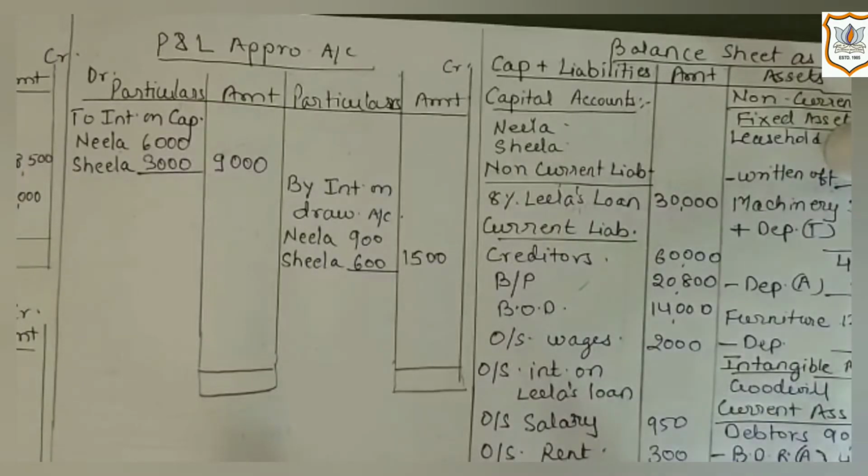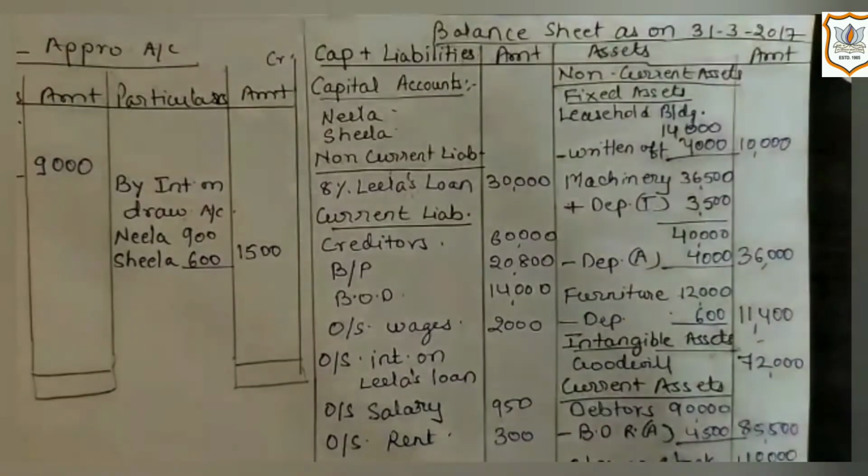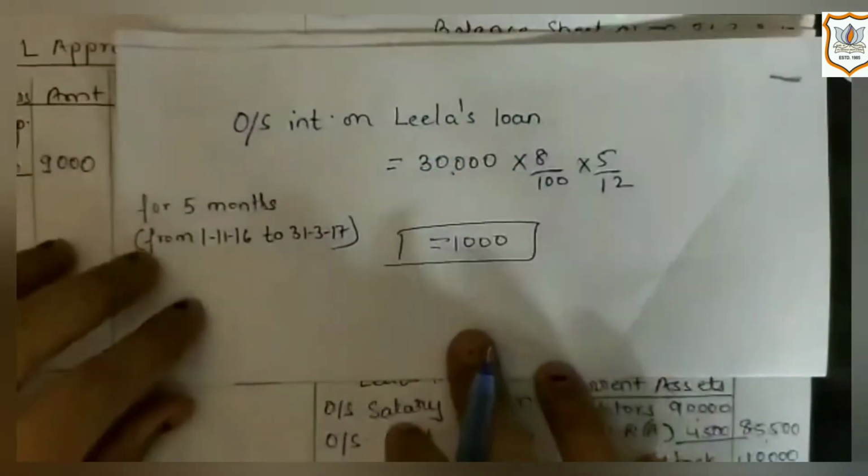Now next hidden adjustment is about outstanding interest on loan given by partner Leela. Here in the question, in trial balance, it is given that partner Leela has given loan to the firm on 1st November 2016, and with that interest rate is also given, which is 8%. Let's see calculation for this.